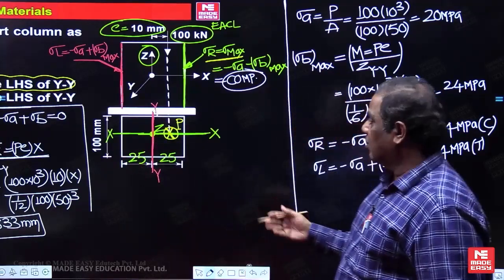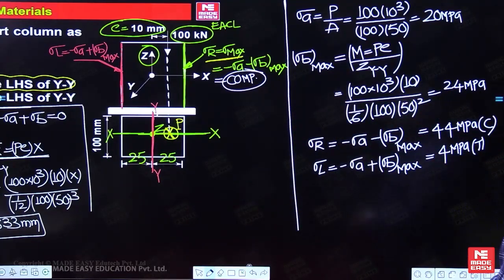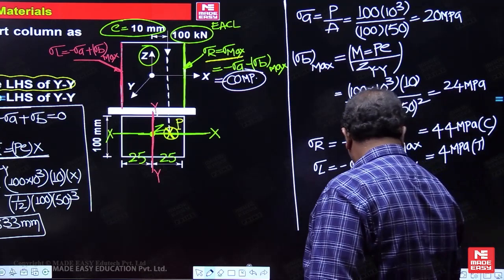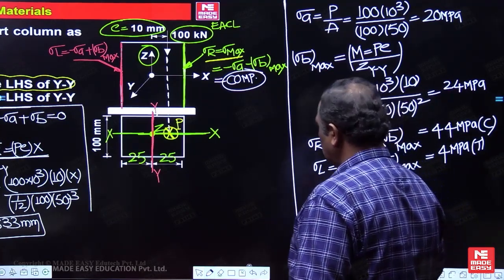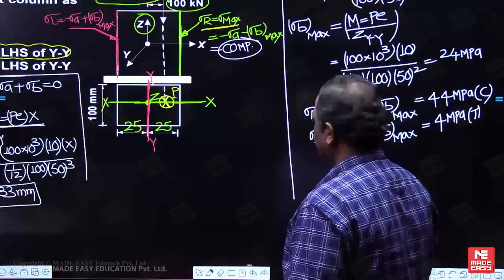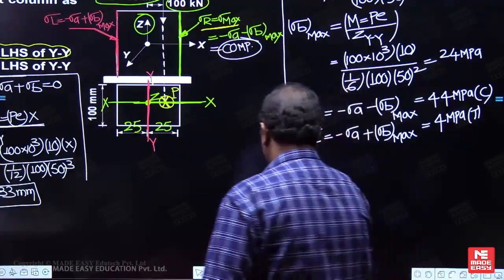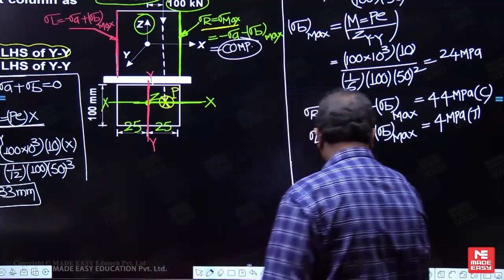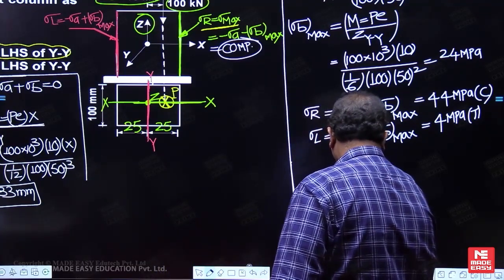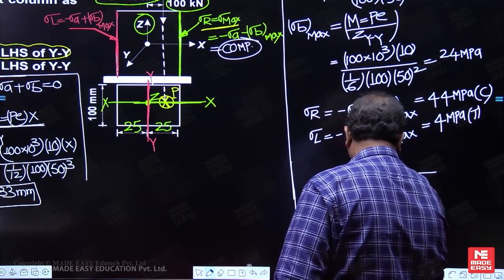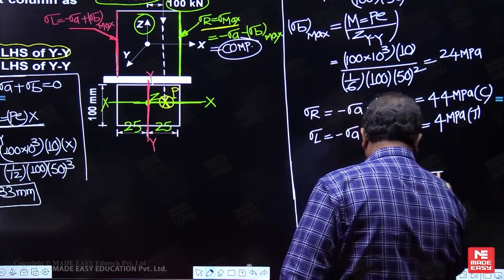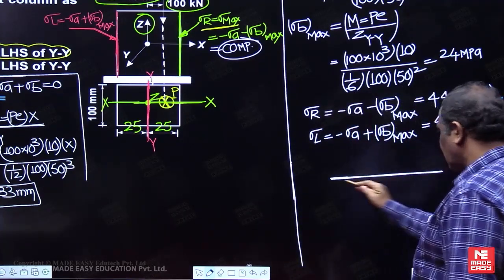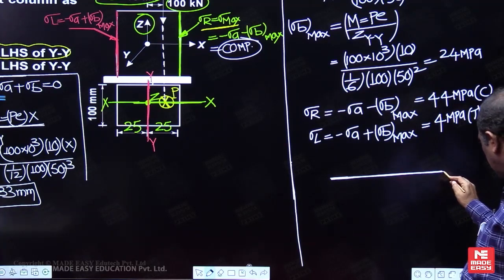Now left side. Now what you have to do is draw the resultant stress variation. This is a cross section. What is this line? Cross section.